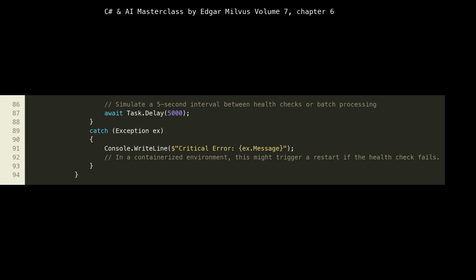The catch block, starting at line 89, is crucial for resilience. It catches any exceptions that occur during the simulated request processing. The comment at line 92 highlights a key cloud-native concept. If an agent consistently throws errors, health checks, e.g., Kubernetes liveness probes, would fail, leading to the container being restarted or replaced, ensuring system stability and self-healing capabilities.